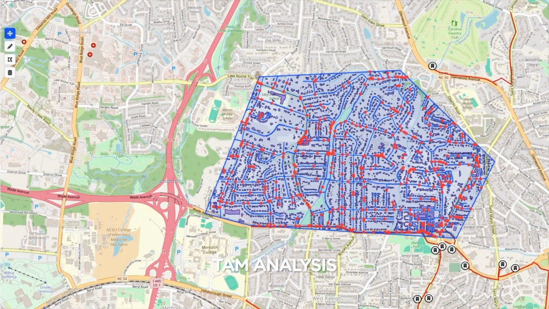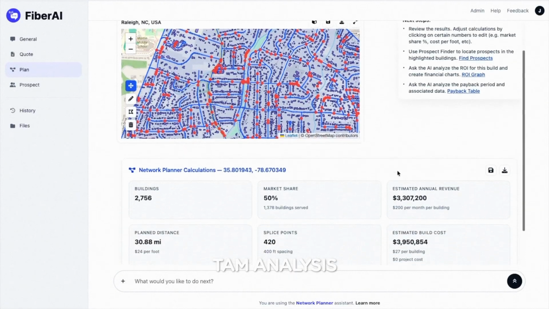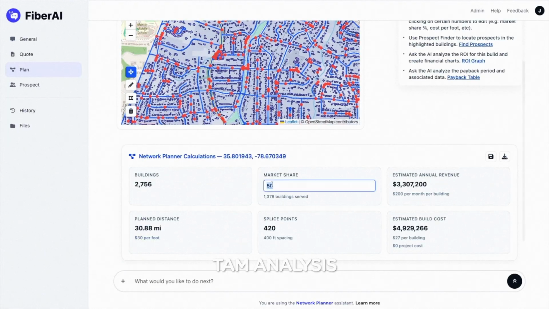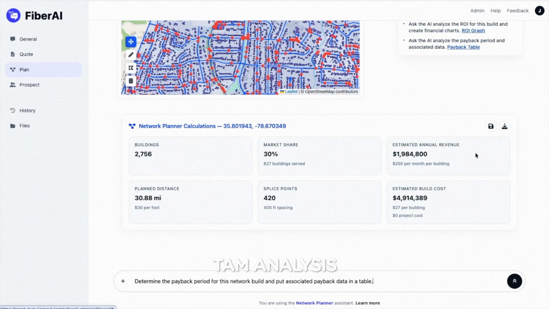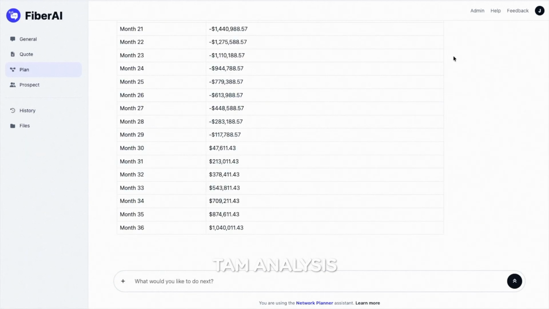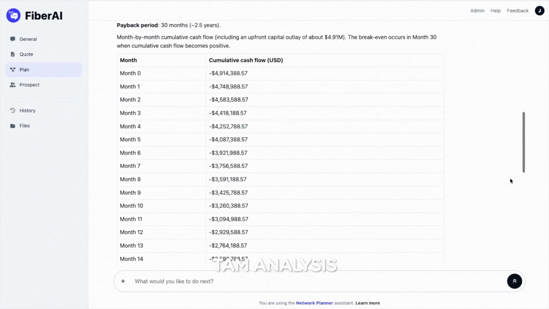Below the map, you'll find high-level calculations for potential revenue and costs. You may edit these assumptions by clicking the numbers, such as cost per foot, or your estimated market share. From here, you can ask the AI for help to analyze your data. Ask it to generate graphs, determine the payback period and much more.